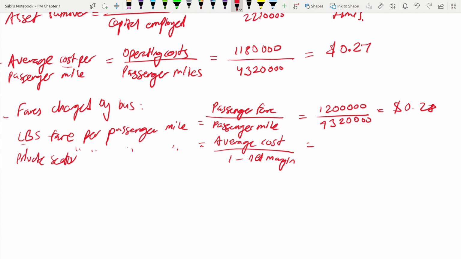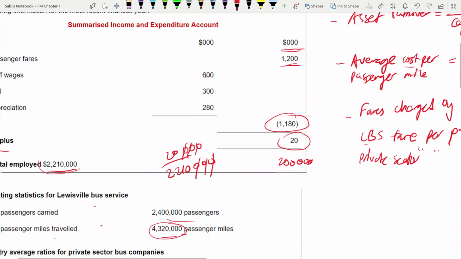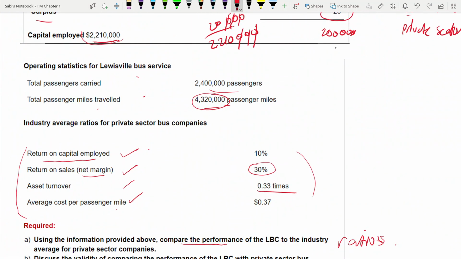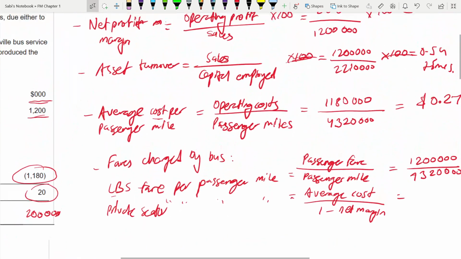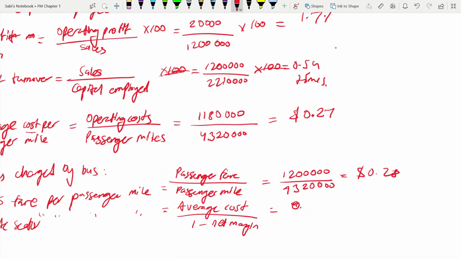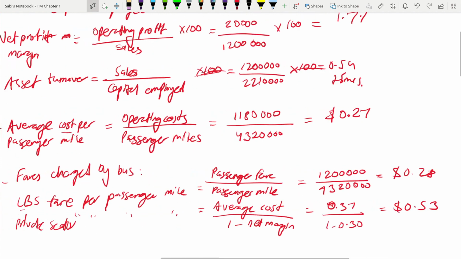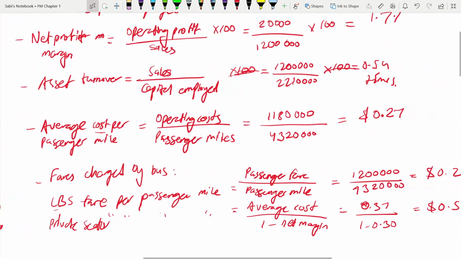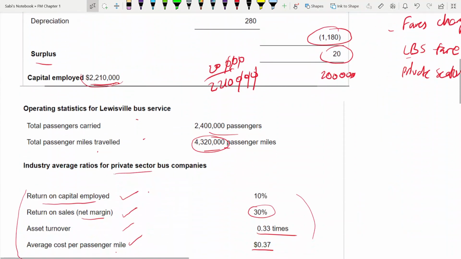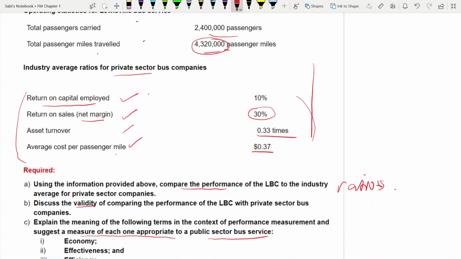What is the average cost? Pay careful attention here. Okay, they have already given you the average cost per passenger mile for industry. This you take for the private sector. For private sector bus itself, so 0.37. Now 1 minus net margin. Net margin is 30%, so 0.3, and you will get 0.53. Okay, so now you can bring all this here and you can write here also and calculate.